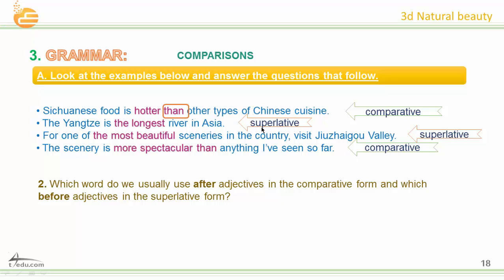Very good. What about superlative? Which word do we usually use before the adjectives in superlative? We use the. Okay, very good. Another one, the most beautiful, the longest river. Here we have than, more spectacular than. Okay, we use than for comparative, the before the adjectives of superlative form.